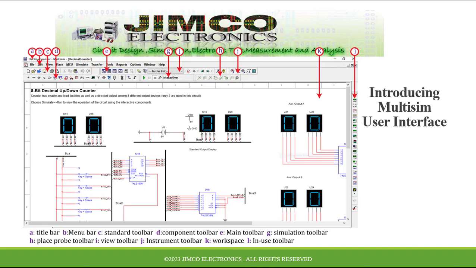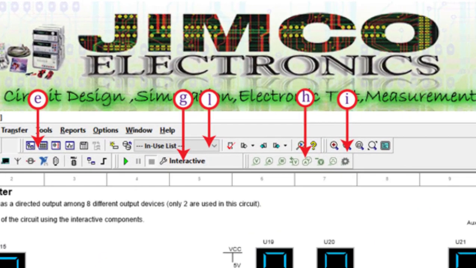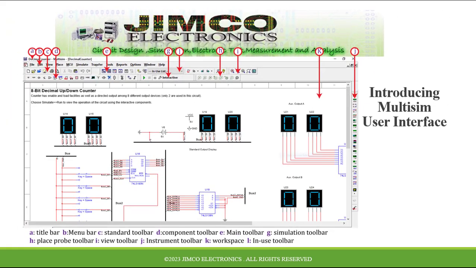Then we have J. J is the instrument toolbar. It contains basic components like oscilloscope, function generator, multimeter, ammeter, and so on. Then we have K, which is your workspace. This is where you build your design. Then the in-use list contains the list of all components used in your workspace.